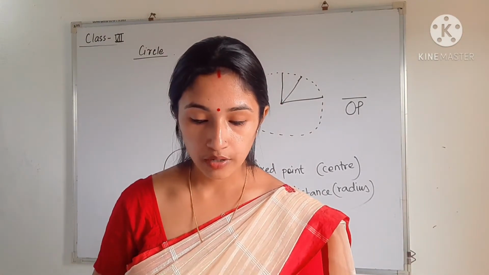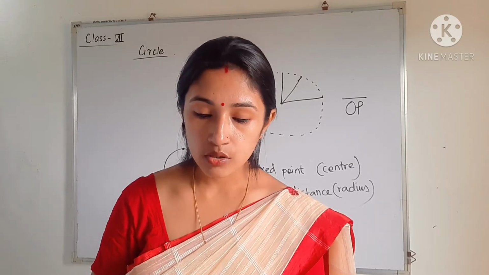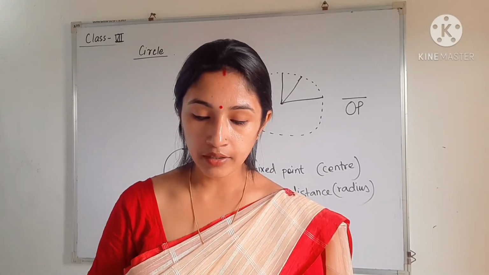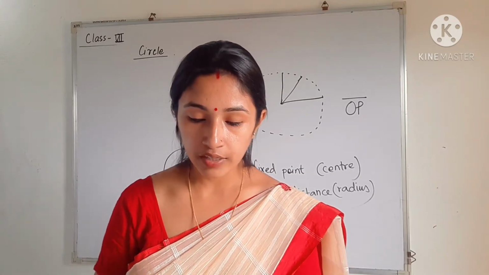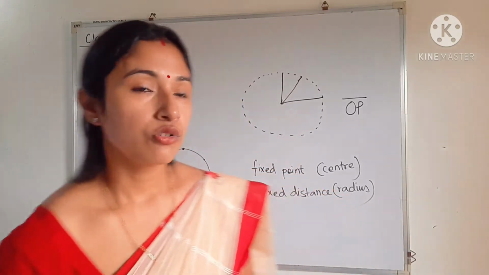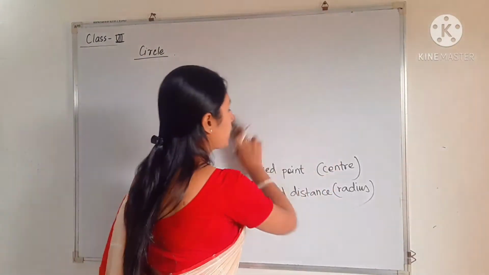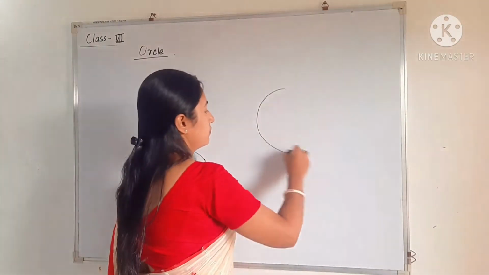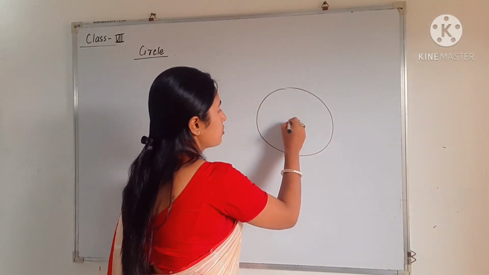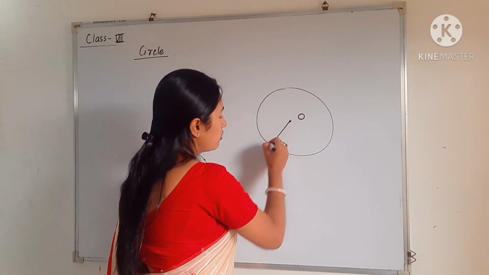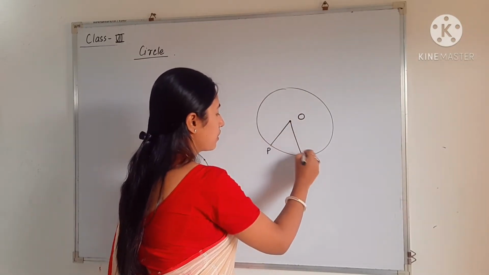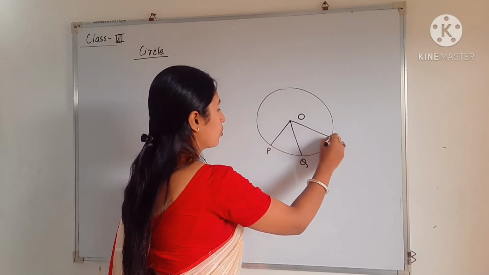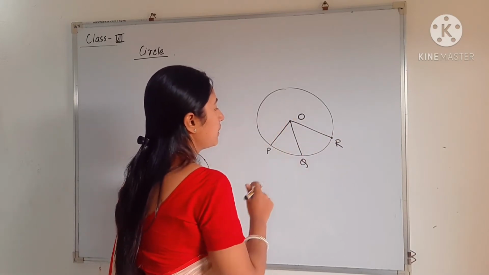Okay. So here the properties, radius is always half the diameter. A circle can have an infinite number of radii. So see here, I am drawing one circle and I will show you. Suppose this is the center. So I can draw many radii of this circle. OP, OQ, OR. So there are many radii.